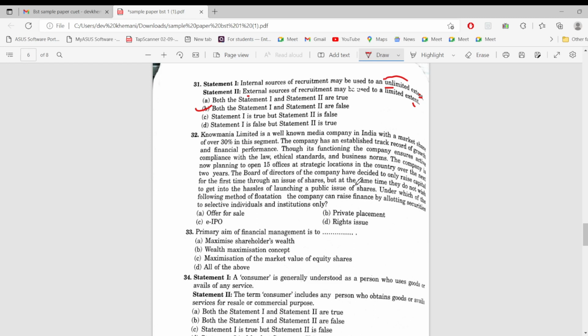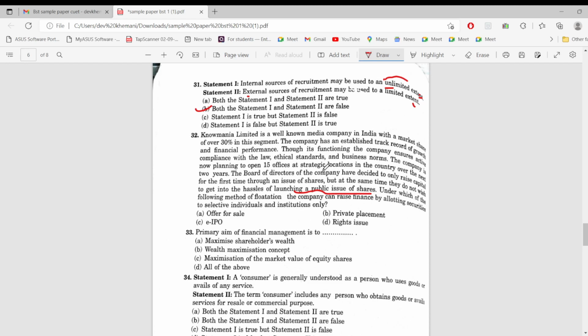Board of directors of the company has decided to only raise capital for the first time through an issue of shares, but at the same time, they do not wish to get into the hassles of launching a public issue of shares. Okay, so they do want to do private placement because they do not want to launch a public issue of shares, right? That is why they would be doing private placement, I think so, no?